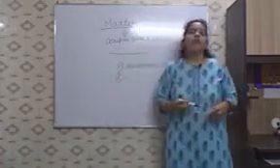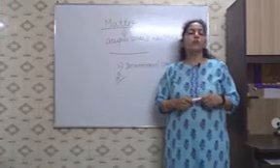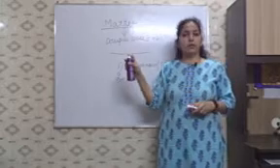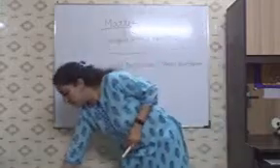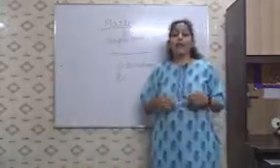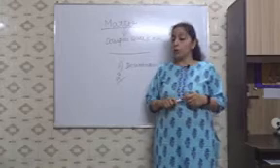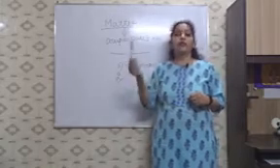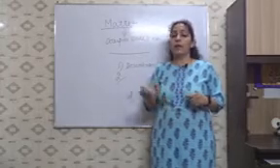Okay, now we move on to the second characteristic of matter, and the second characteristic of matter, it can also be demonstrated with the help of very simple activity. I will take this room freshener and I will spray this. Now children, when I have sprayed this room freshener, you can smell the fragrance of this room freshener. How you can smell the fragrance of this room freshener? Because the particle of this room freshener get mixed with the air and they reach to your nose. So that is the reason how you felt the smell of this room freshener.